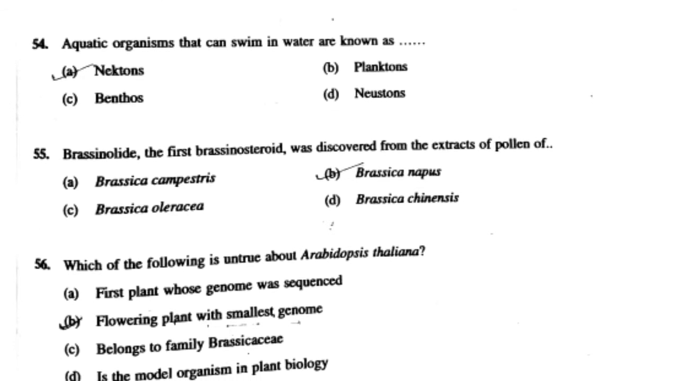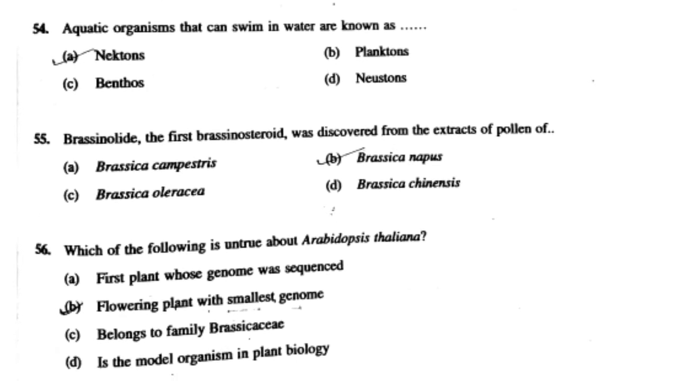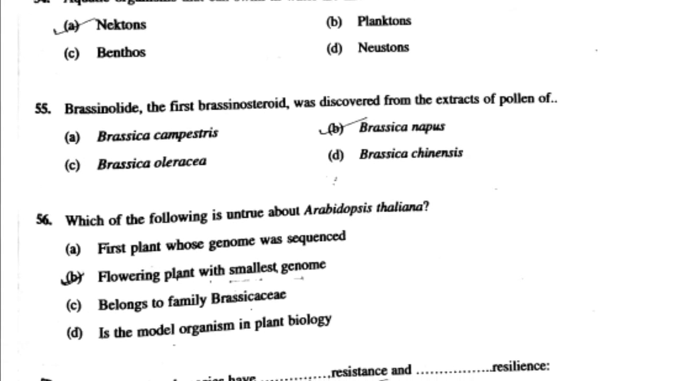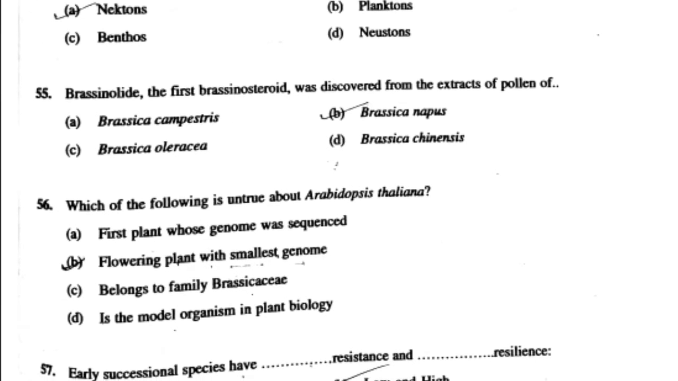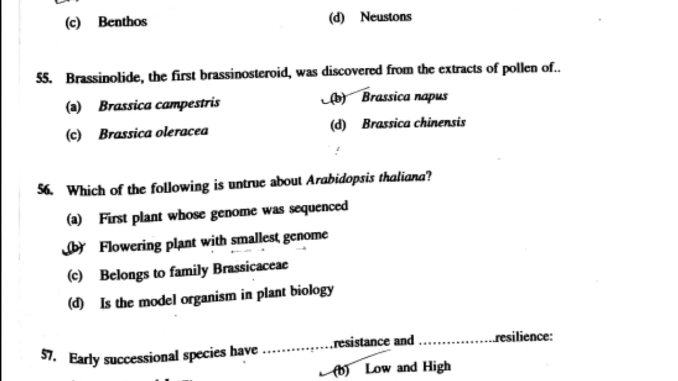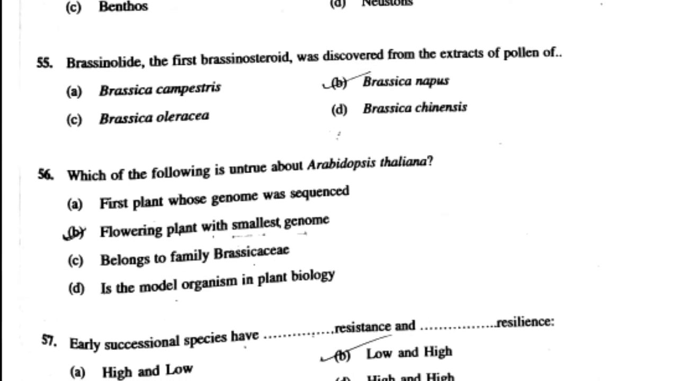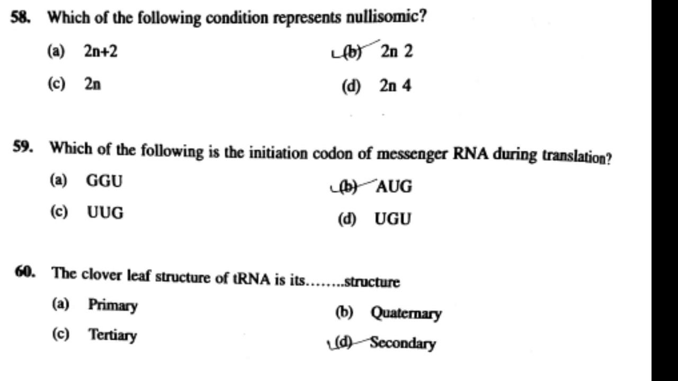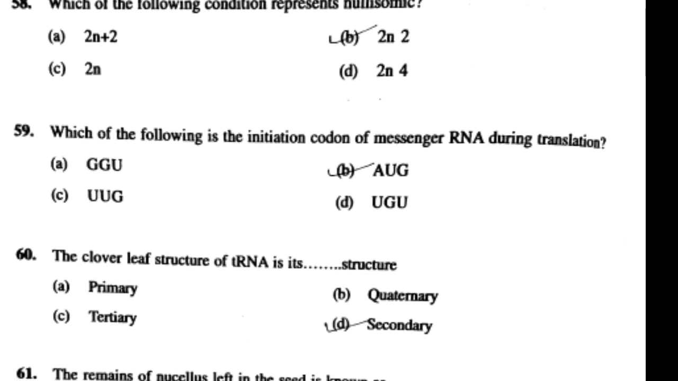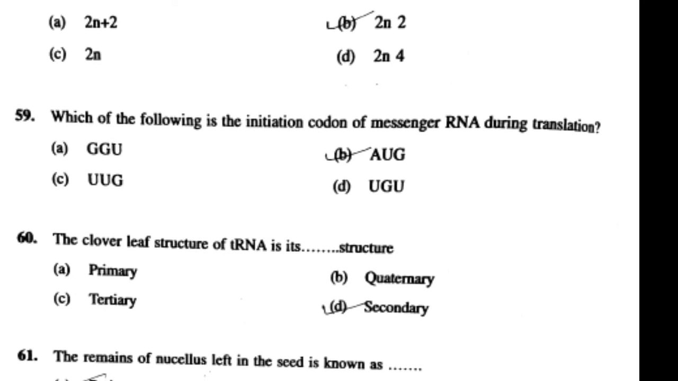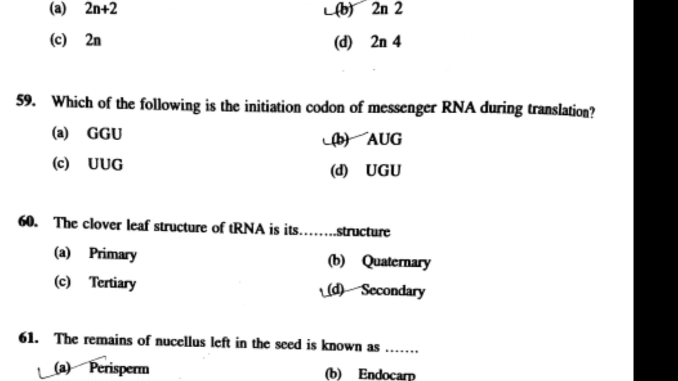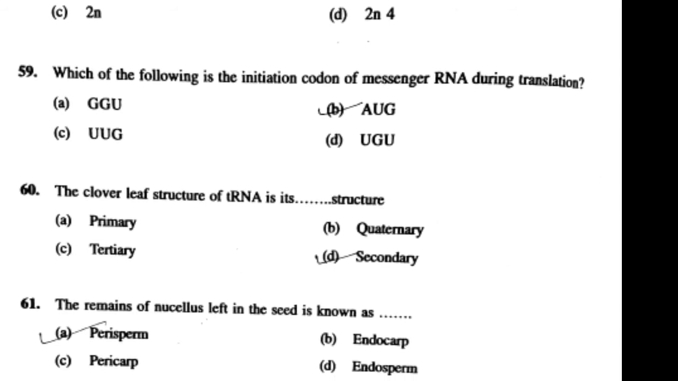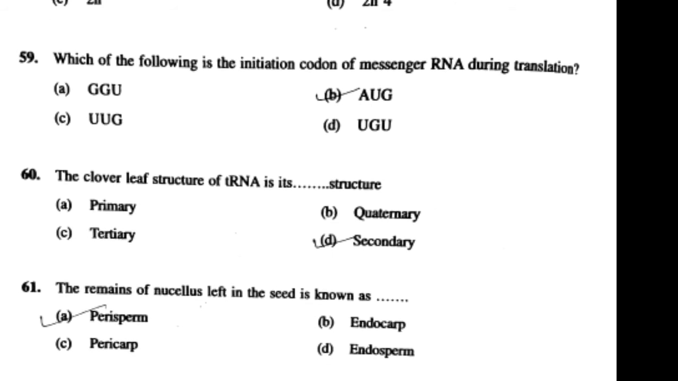57th question is early successional species have dash resistance and dash resilience? Answer is low and high. Low resistance and high resilience. 58th question is which of the following condition represents nullisomy? Answer is 2n-2. 59th question is which of the following is the initiation codon of messenger RNA during translation?